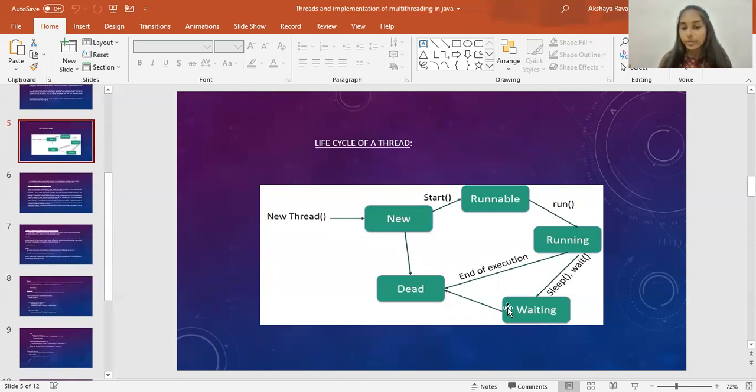That is called waiting. And after that, we can have a stage called dead, which is the end of the thread or a program. It describes that there are no further statements or instructions for a program or a thread. From running also, we can end the execution by directly jumping into the dead state. So we have two ways here: by using waiting or directly the dead stage. So this is the life cycle of a thread.